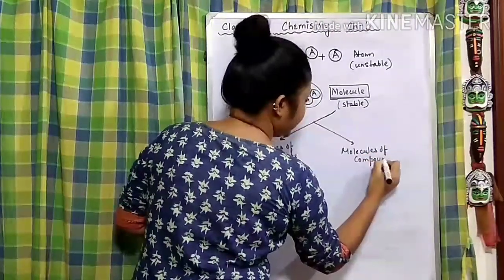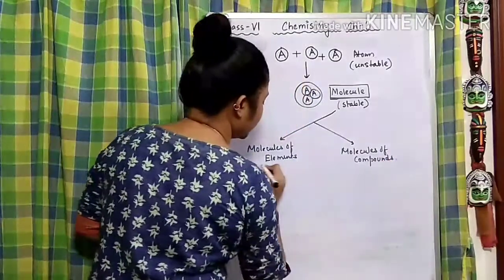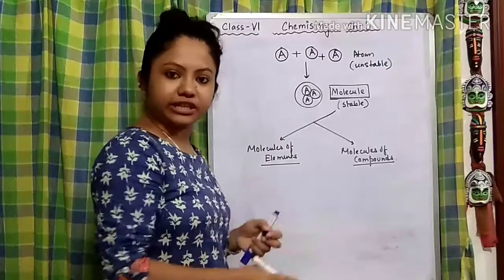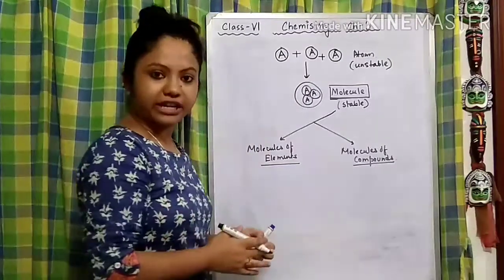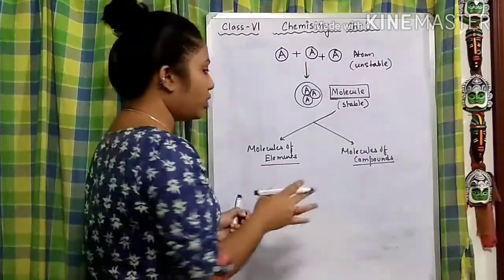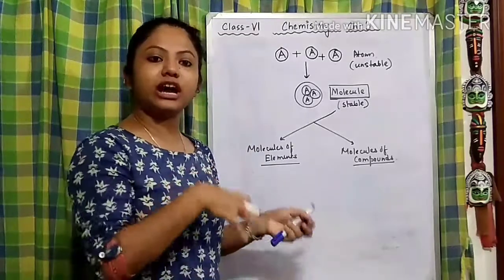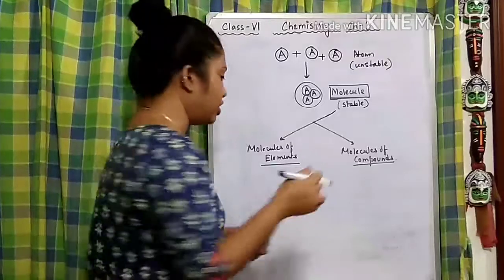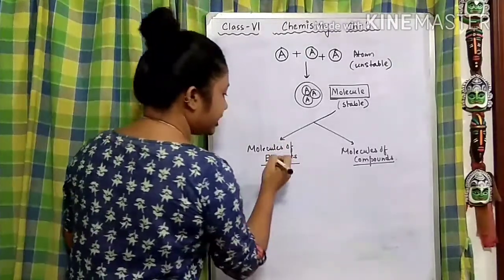We have already gone through these two pure substances, elements and compounds, and their characteristics and properties. So you can say what properties those kinds of molecules will contain.